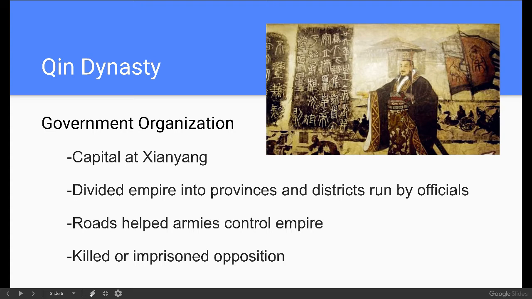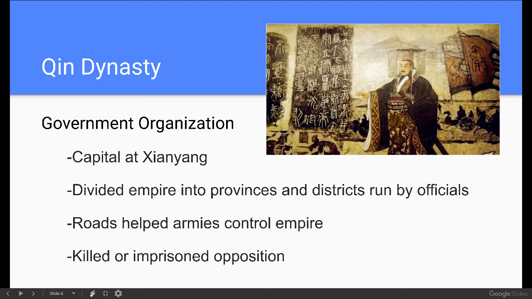He also takes the approach of organizing his empire in such a way that enables him to rule such a vast territory in East Asia. And he does that by establishing first a capital at Jianyang in eastern China. And then he divides the empire into provinces or districts that can be run by officials. So, kind of like what we have for the United States, where we have our federal government that rules over everything, but then we have our states that have governors that can kind of make some of their own decisions and rule on behalf of that larger system, in this case, Emperor Qin Huangdi.